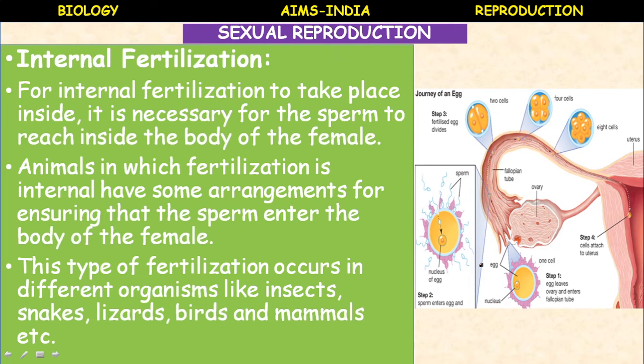How does internal fertilization take place in human beings? Let us see here. First, the spermatozoa has to reach the female reproductive system. During copulation the male gametes enter into the female reproductive system, where the ovum is released. The ovum enters into the fallopian tube.